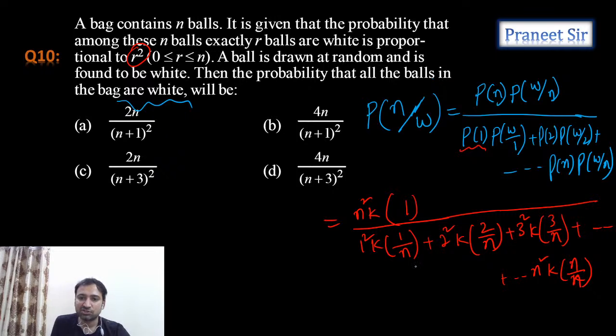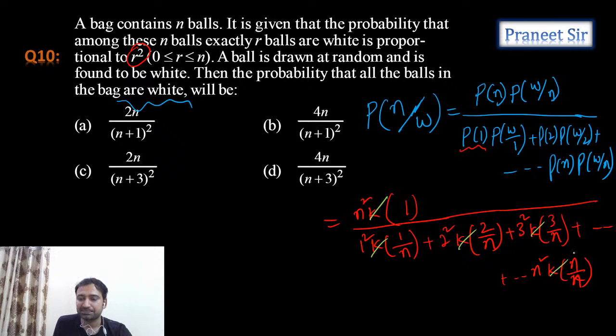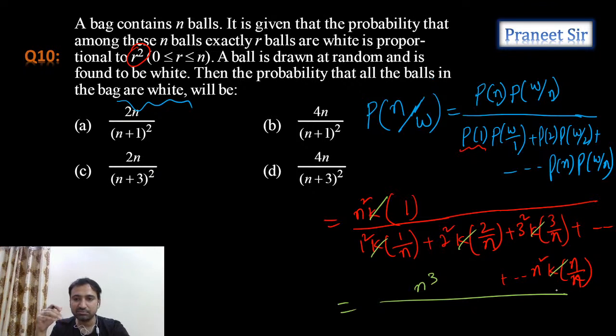N by n. So now let's simplify this. K value is getting cancelled because k is just a constant. So k we can cancel throughout all the terms. We can cancel k, and the remaining part we will simplify. If you multiply both numerator and denominator, in the numerator we are getting n cube, and the denominator we are getting 1 square plus 2 square plus 3 square plus so on up to n square.